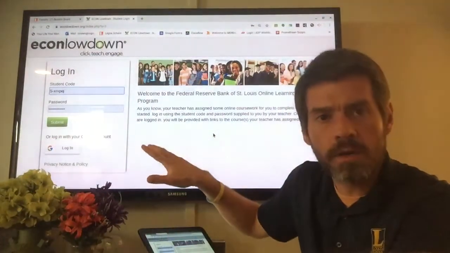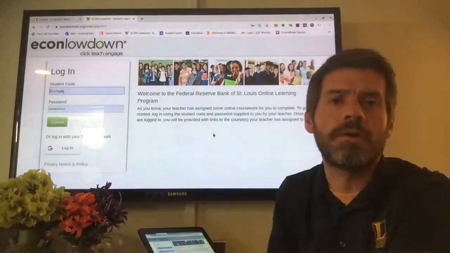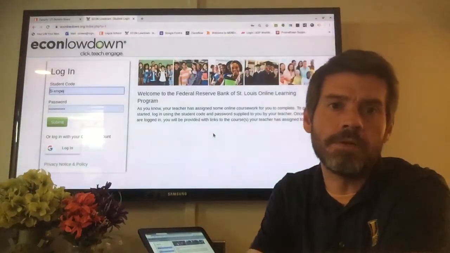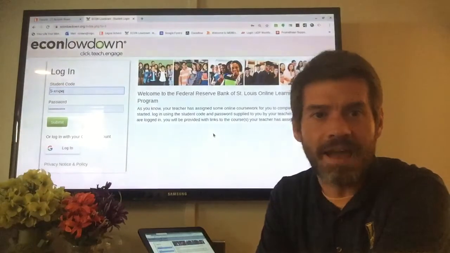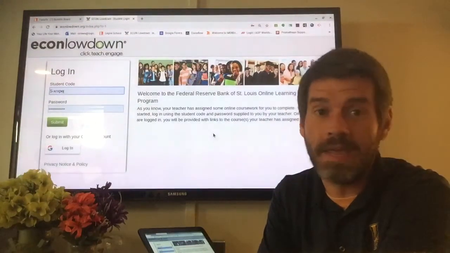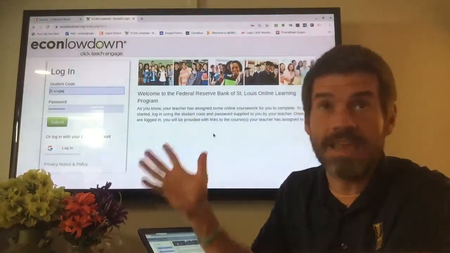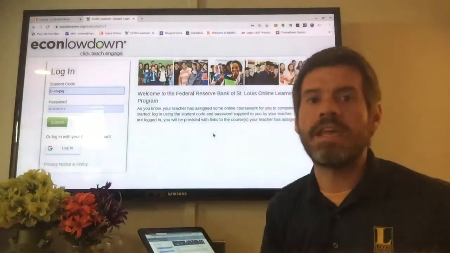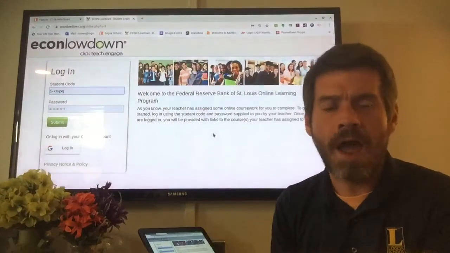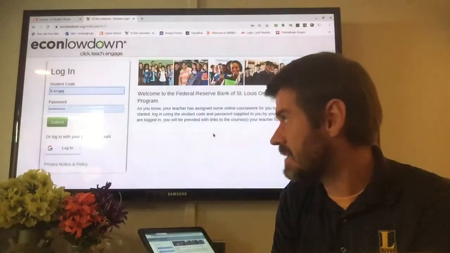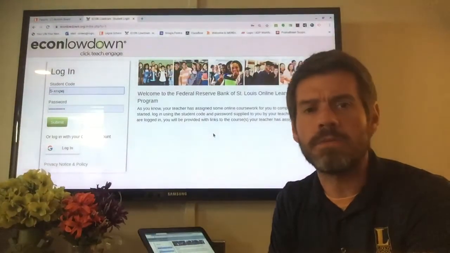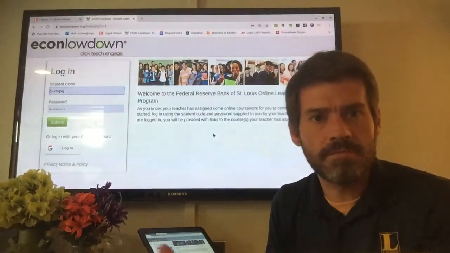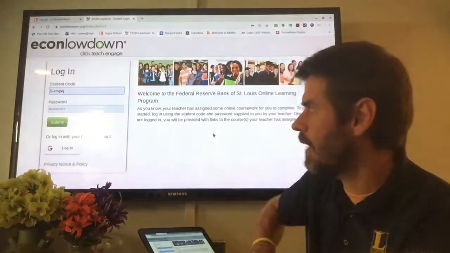And then you have a password. Again, these are auto-generated, so sorry that it's a bunch of random letters and numbers, but that's good for security, not good for memorization. And so you can't change that. So what you have to do is save that student code and password, write it down, save it in your phone, however you need to have access to it. Save the email that I sent you, right? Just so you have that. Now, if you ever lose that and you need it again, just send me a message. I'll shoot it right over to you.